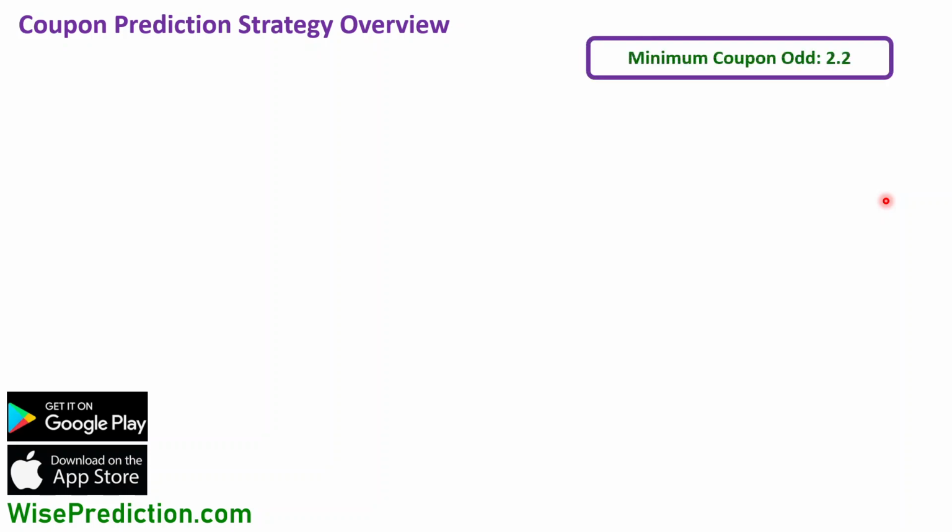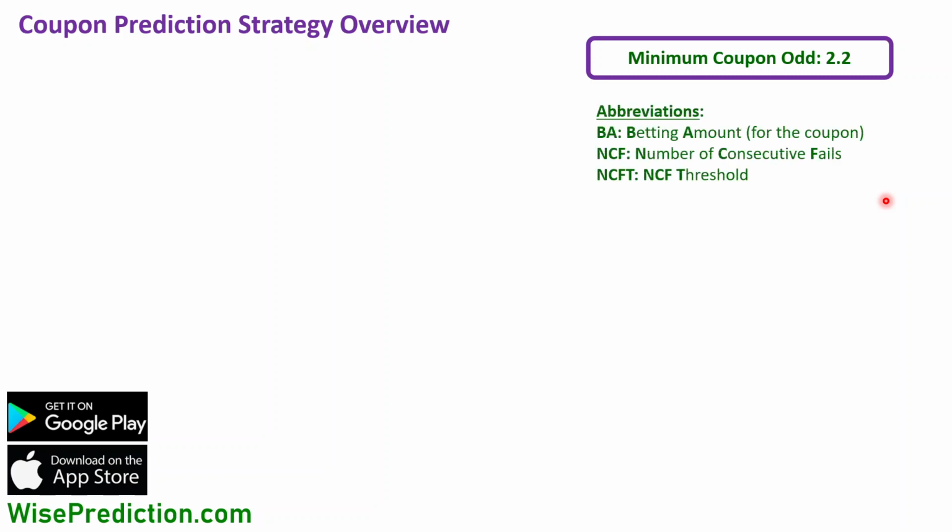So let's explain our method again. In our previous episodes, we went through this exercise shortly, but we can explain it again here. The first thing is that whatever coupon we do, our target is that the odd of the coupon is going to be at least 2.2 or higher, so that it's worth going for it. We're going to go through an algorithm, and we use some abbreviations in it. So let's go through them one by one.